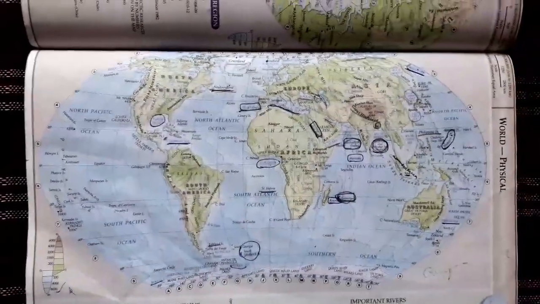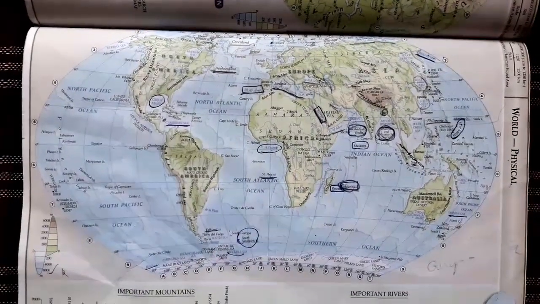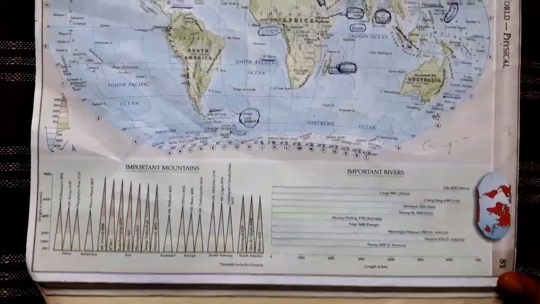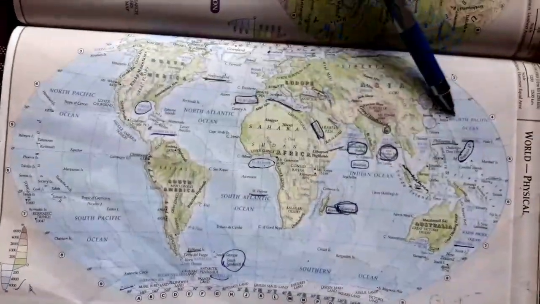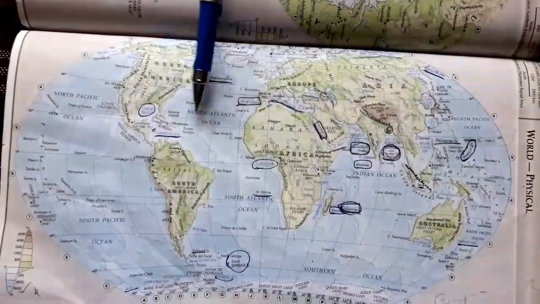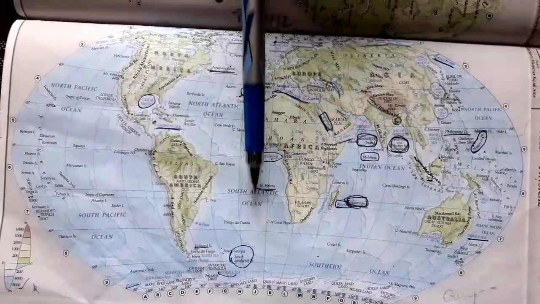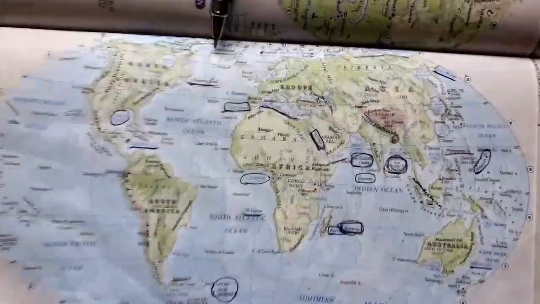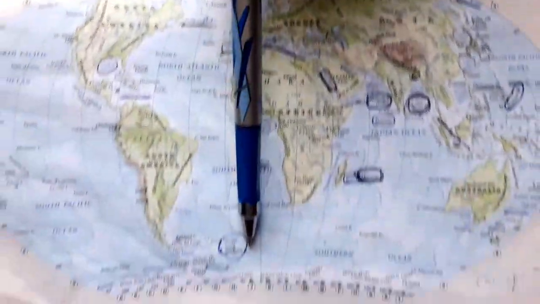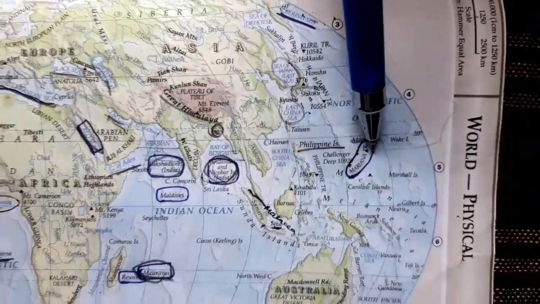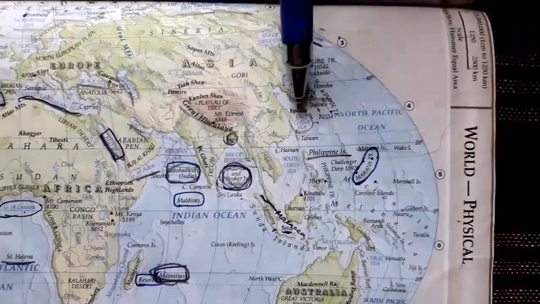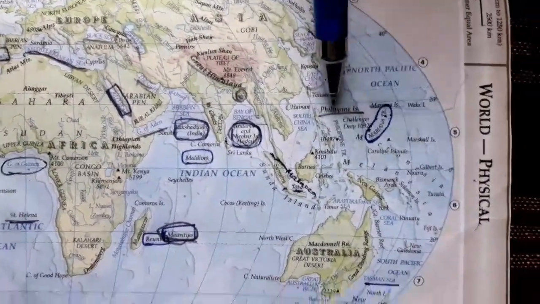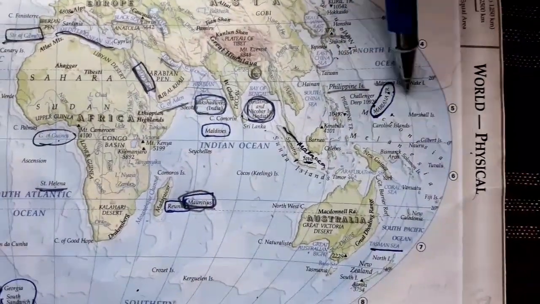Children, now let us see the map, the world physical map in the atlas, page number 81. See here, North Pacific Ocean, South Pacific Ocean. Similarly, North Atlantic Ocean, South Atlantic Ocean. Indian Ocean. Here Arctic Circle and here Southern Ocean. Now come to the Pacific Ocean. See here the Mariana Trench, here the Bering Sea. See the marginal seas: Sea of Japan, China Sea. Islands: the Philippines, some of the islands in the Pacific Ocean.